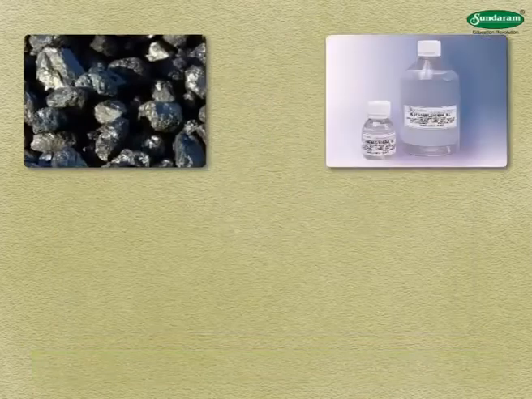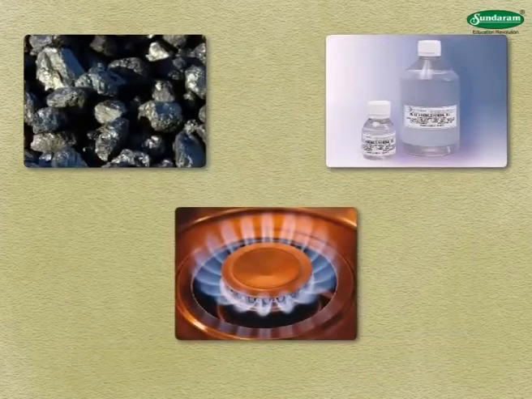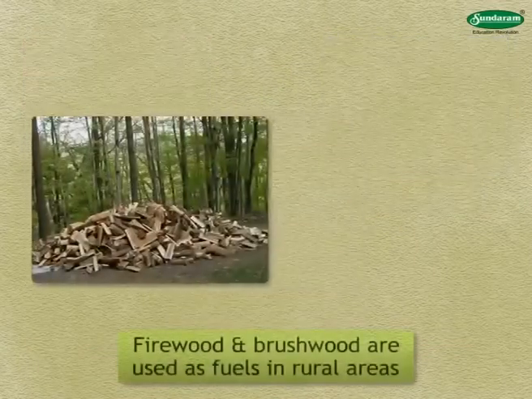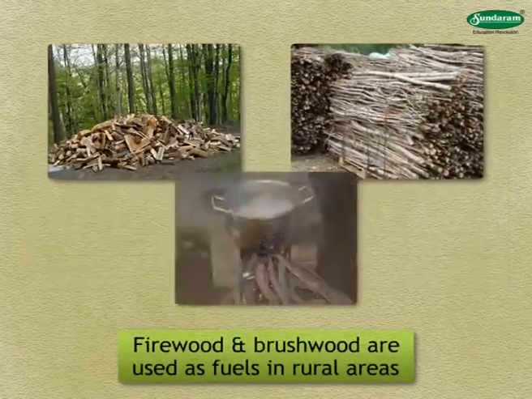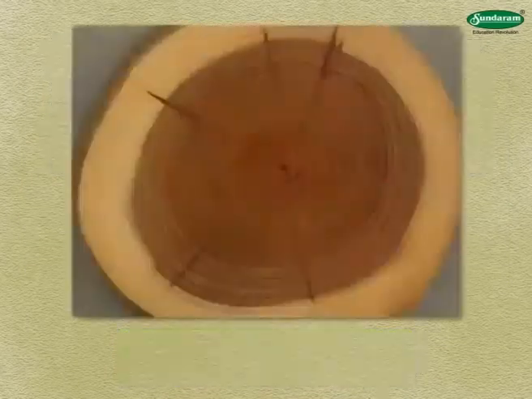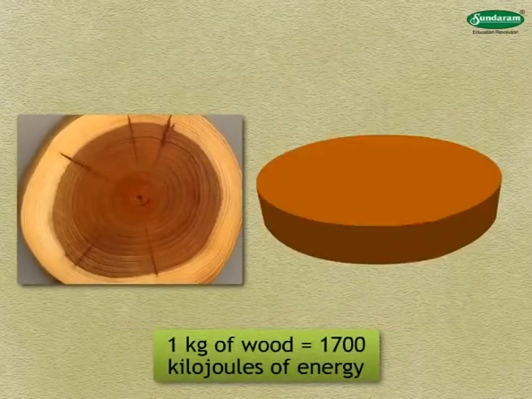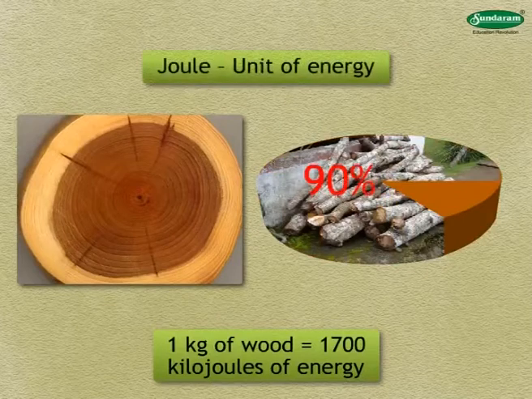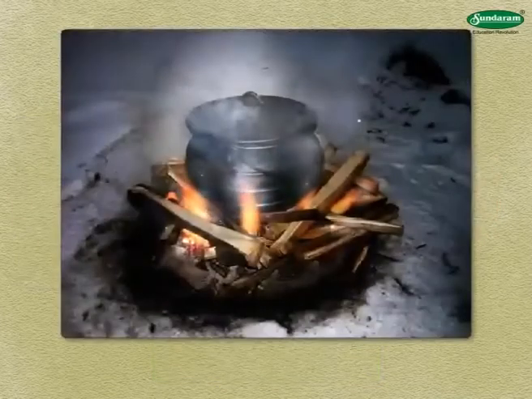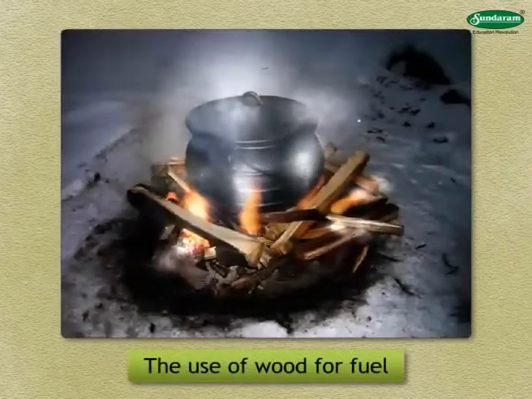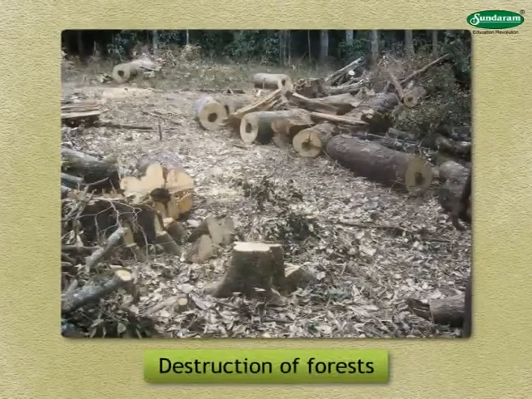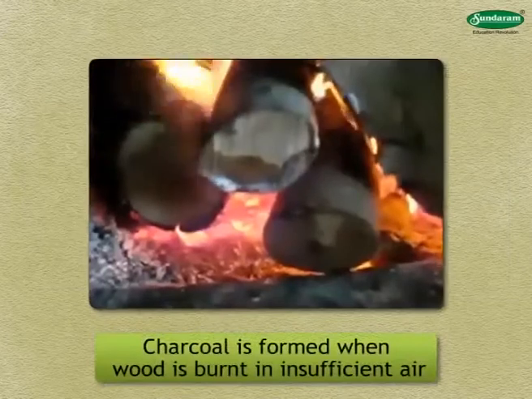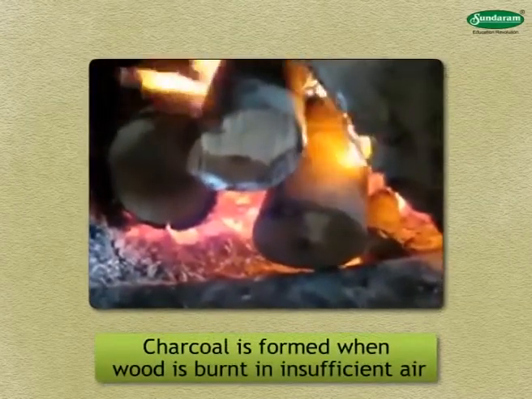Besides coal, mineral oil, and natural gas, we also use fuels like wood, charcoal, cow dung pats, etc. Firewood and brushwood are used as fuels in rural areas. 1 kilogram wood gives about 1,700 kilojoules of energy. Joule is a unit of energy. It is a matter of concern that the use of wood for fuel is causing the destruction of forests and has endangered the environment. Charcoal is formed when wood is burnt in insufficient air.